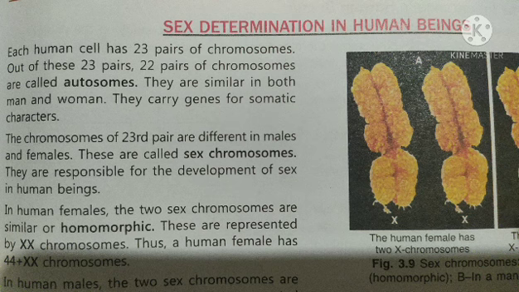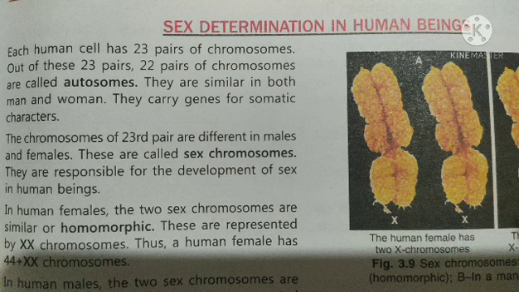Now, what are somatic characters? Somatic characters are such as body features, length of body, body weight, presence of tail, presence of ear. Such characters are referred to as somatic characters. Now, the last 23rd pair is known as the sex chromosome, since it is responsible for the development of sex in human beings. These sex chromosomes are also referred to as allosomes.